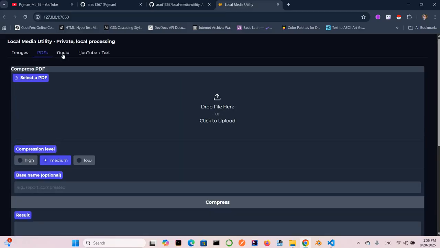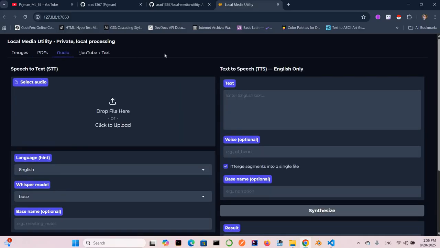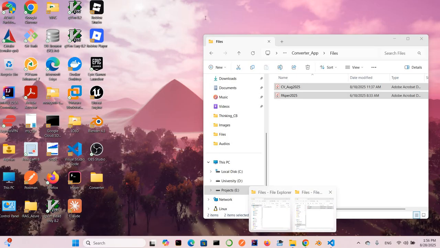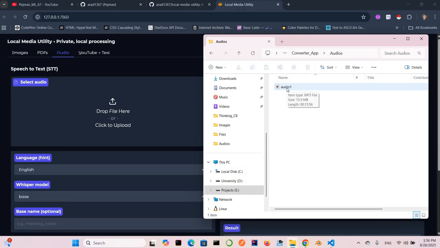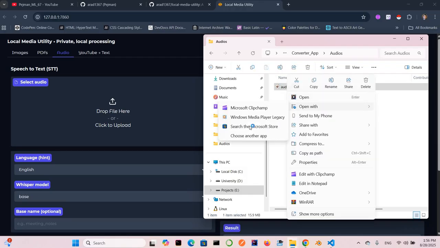So this is about the PDF. And what about the audio? This is really, really useful for me. For example, there are times you have an audio. For example, in this case, let me show you this audio. Just let me open that.